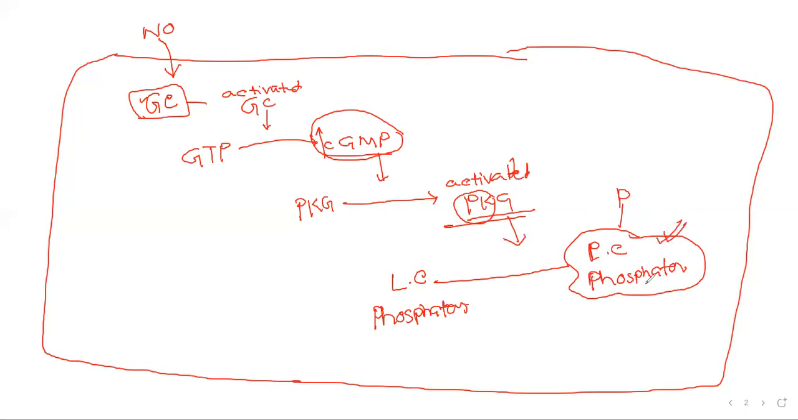Light chain phosphatase, we can see in its name there is the word phosphatase. Phosphatase means it dephosphorylates other enzymes. So this light chain phosphatase is a phosphatase enzyme and it works on a light chain. Which light chain? Myosin light chain. So we all know myosin. Myosin has heavy chains and light chains, 2 heavy chains and 4 light chains.